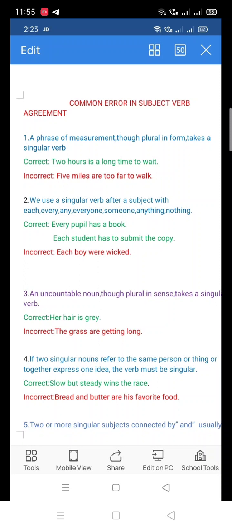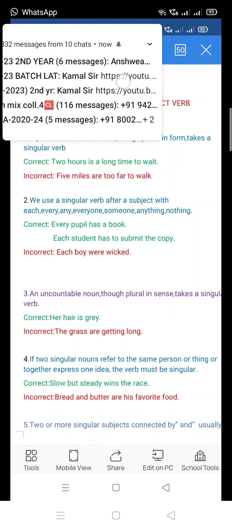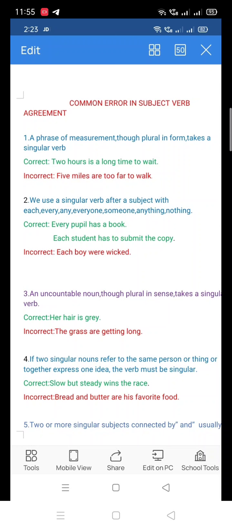Okay, slow but steady wins the race. You will find these examples, and many of us often use them in our life. Slow but steady wins the race. Time and tide waits for none. Bread and butter is his favorite food. Here, bread and butter together express one idea, not two different things.